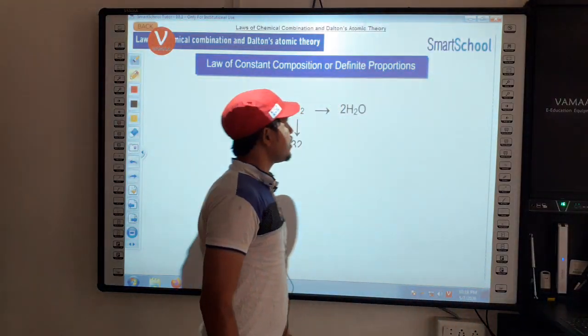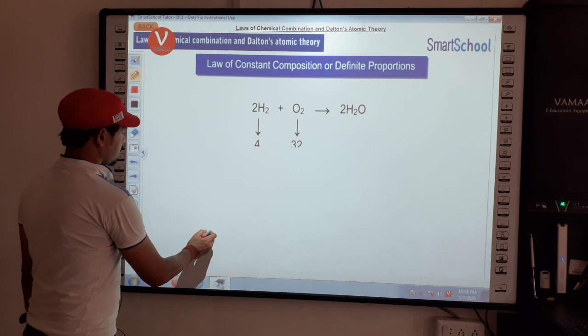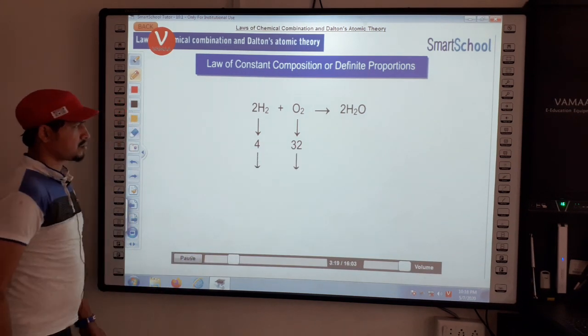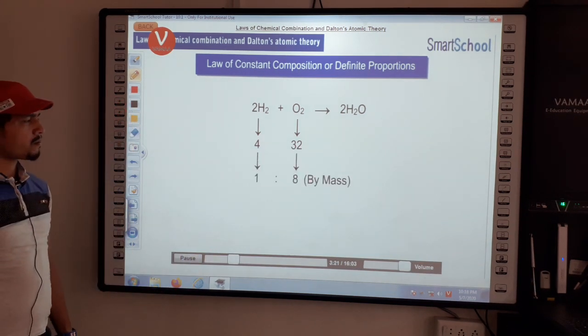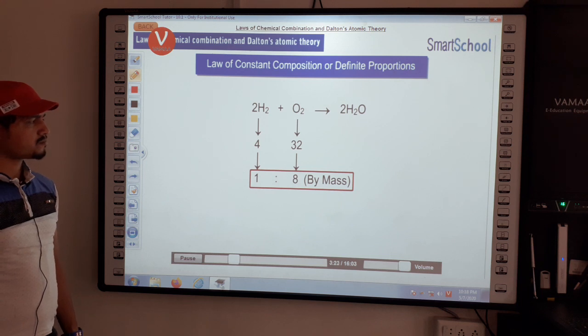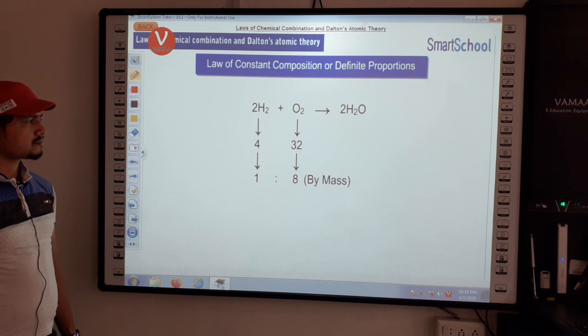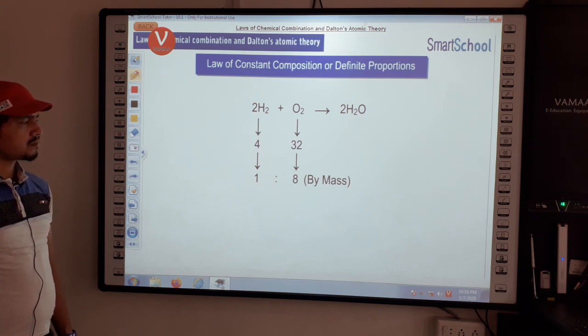So it is called the law of definite proportion. Hydrogen and oxygen elements are in the ratio of 1:8 by mass. Thus, we can say that a given compound always contains exactly the same elements in the same fixed proportion by mass.